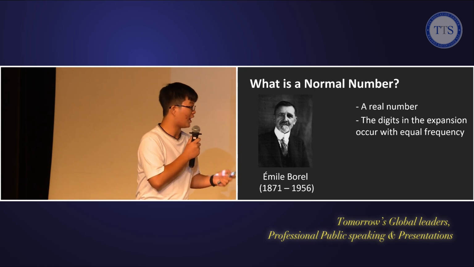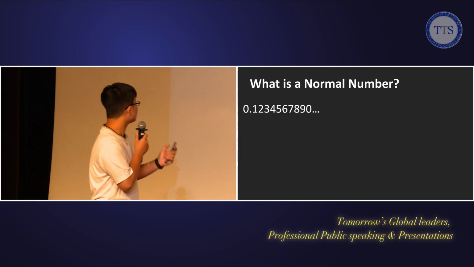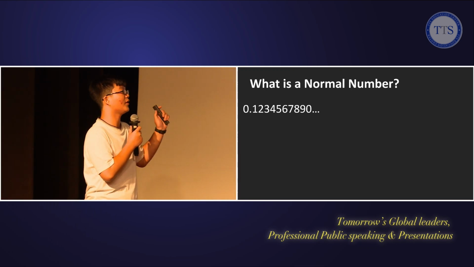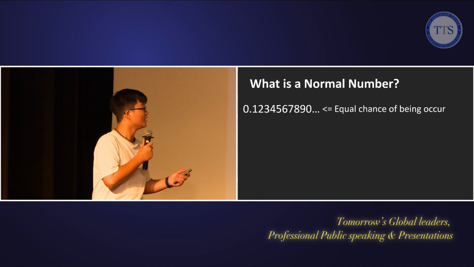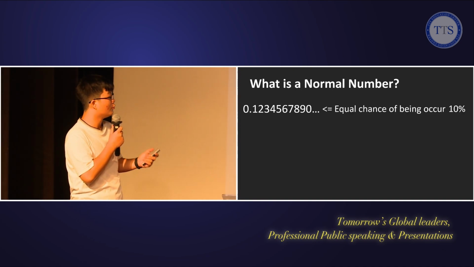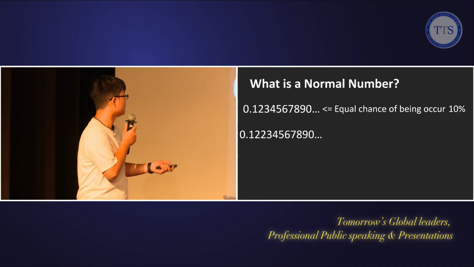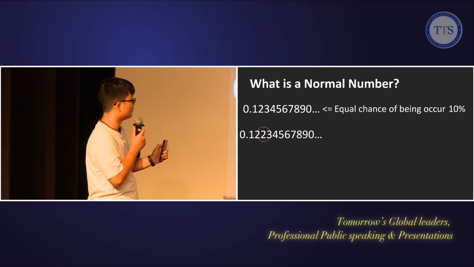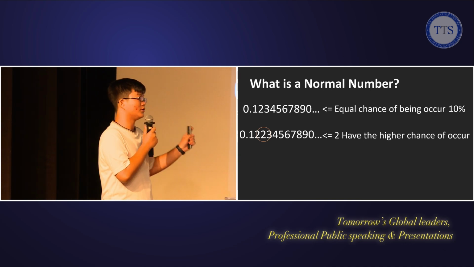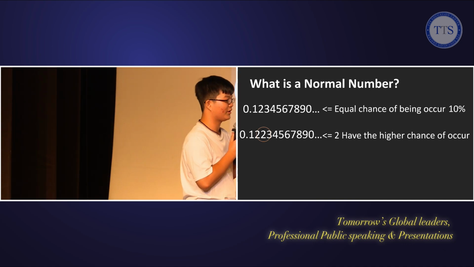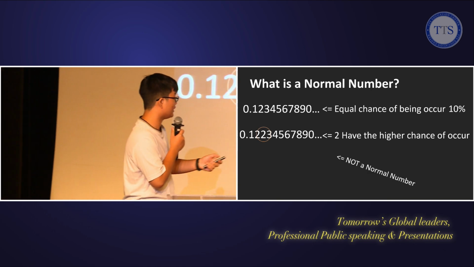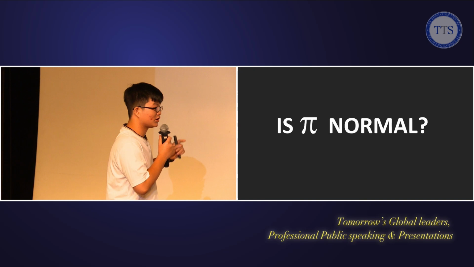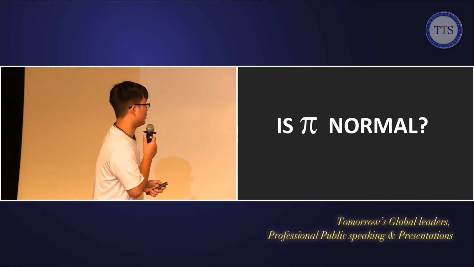What does this mean? Let me illustrate this. You can see this number. You can see that in the expansion there are 10 digits. And if I pick one of those 10 digits, they will have the same chance of occurring, which is 10%. But now look at this sequence. You can see that the digit 2 appears 2 times. So the digit 2 will have a slightly higher chance of being picked. And that is not a normal number. Now that's a simple explanation of a normal number.